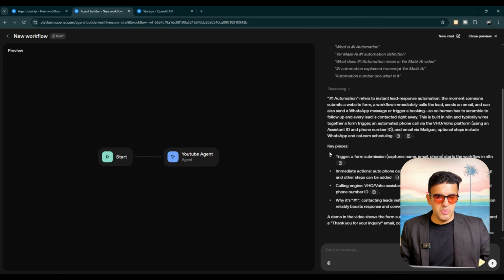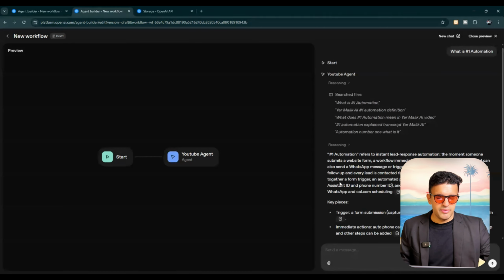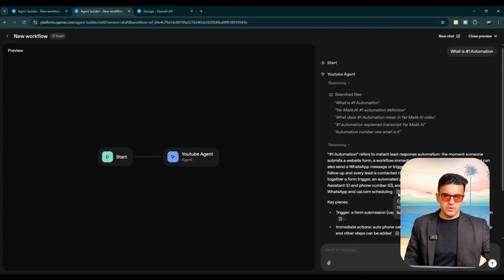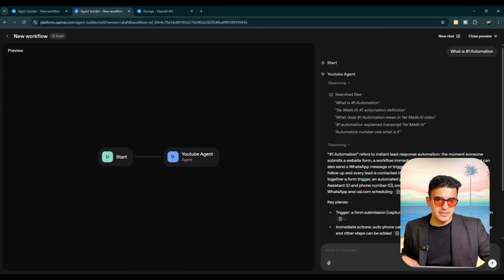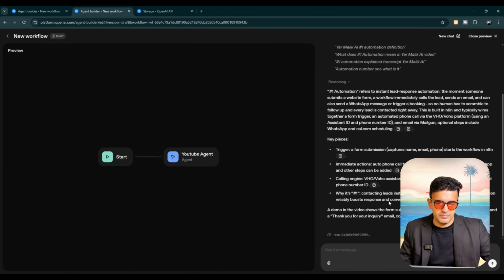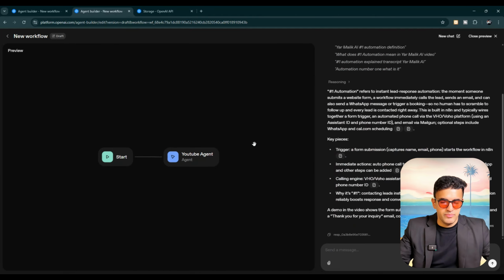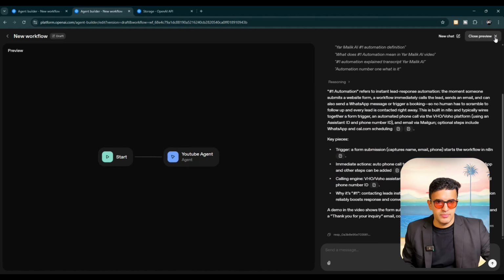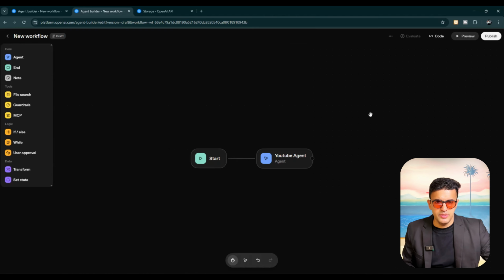Okay, this is the number one because I mentioned it. Trigger, this is how this is created. We've got call engine, we've got trigger. So all of this information is there, and it is also giving sources, which is great. Close this preview. So now we are going to close, but I love it that we could always go on the top right preview and just test the whole AI agent which is out there.